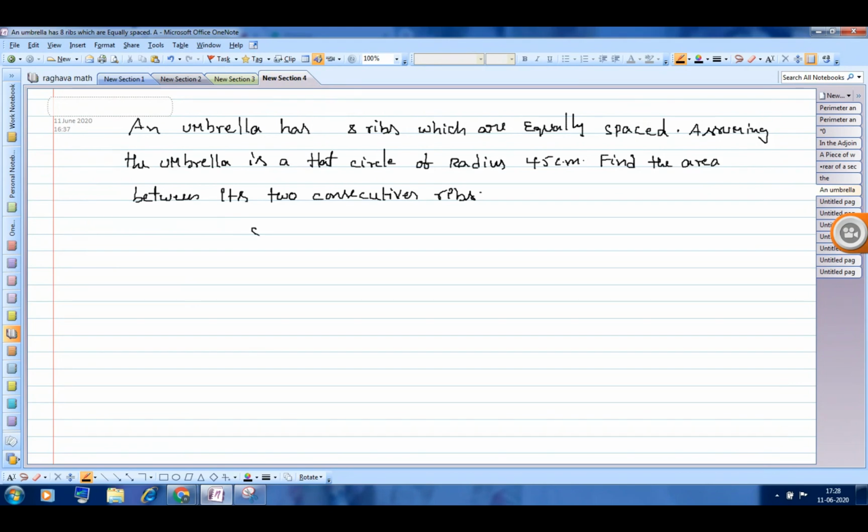There are 8 ribs, so the umbrella will be like this: 1, 2, 3, 4, 5, 6, 7, 8. So each rib angle is 360 by 8, which is 45 degrees.